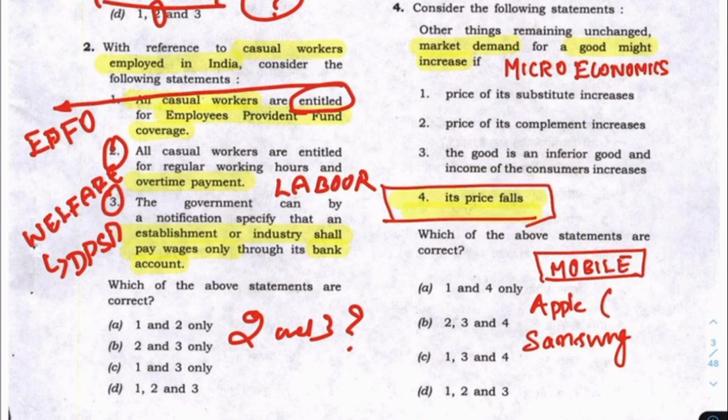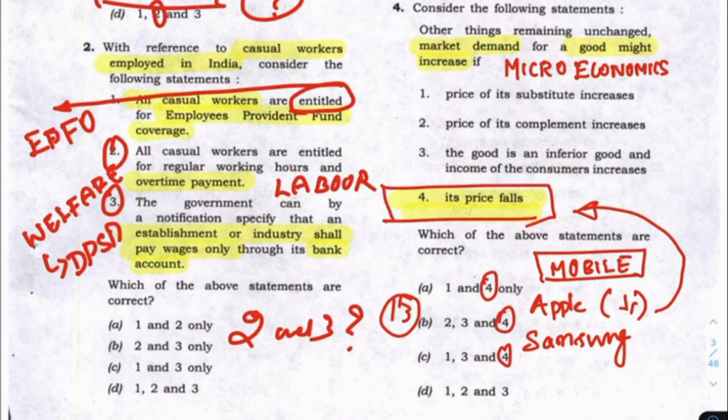Let us assume that Apple has another version of its phone. Apple i12, and now it has gone to 13, I think. When it goes to 13, the price of the 12 will fall. So many would actually go for the Apple 12. So this will be there, and option 4 is there, so all these things have 4.